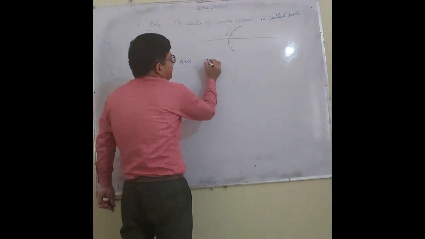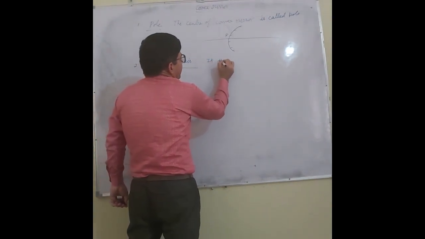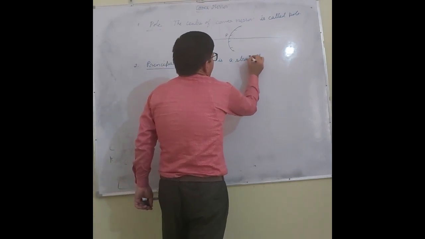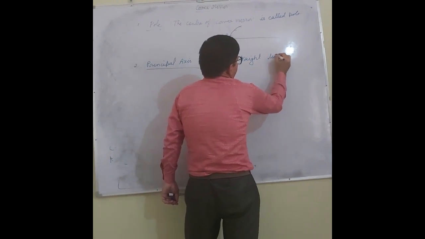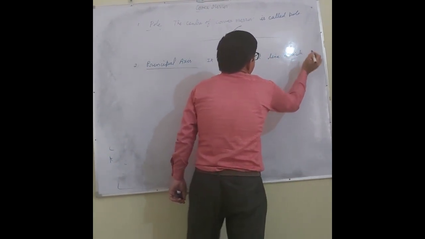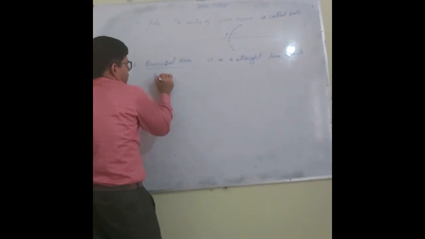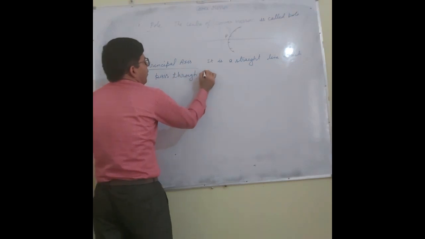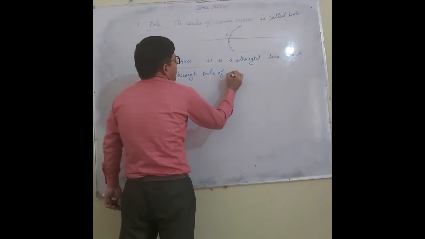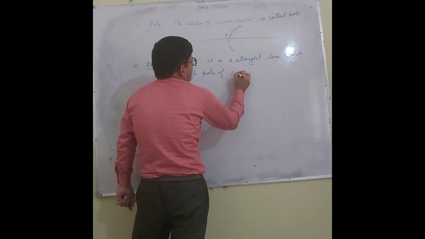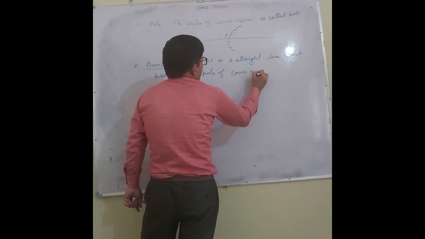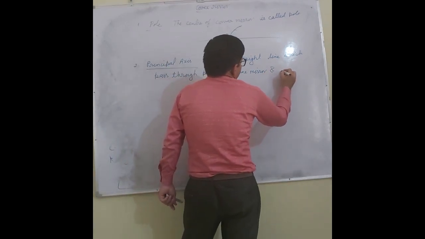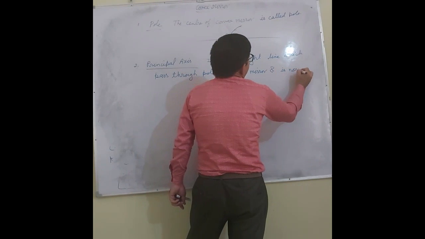It is a straight line which passes through the pole of the convex mirror and is normal to the surface of the mirror.